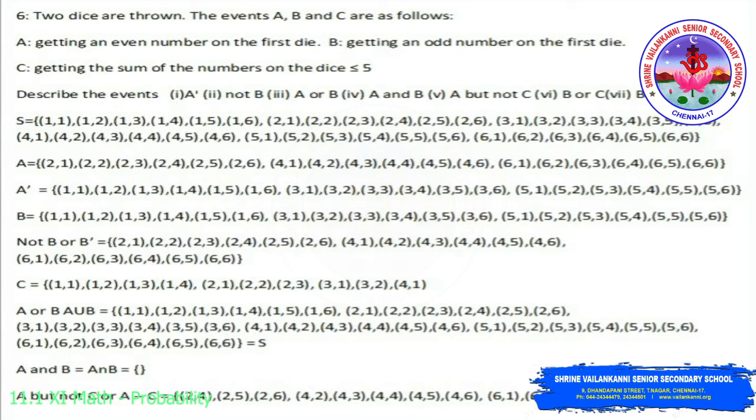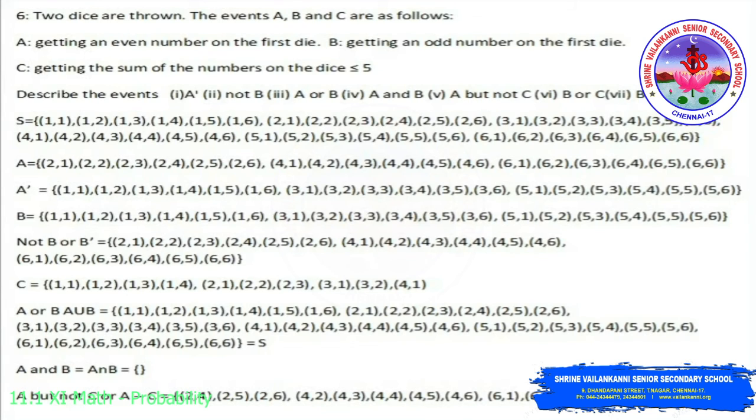Then we need to find A or B. So A or B means A union B. Writing all the elements in A and in B, we have 1,1 to 1,6; 2,1 to 2,6 and so on, which is nothing but the sample space, all the elements present in the sample space. Then A and B means A intersection B. There is no common element between A and B, because A is an even number and B is an event of getting an odd number. So A intersection B is the empty set.